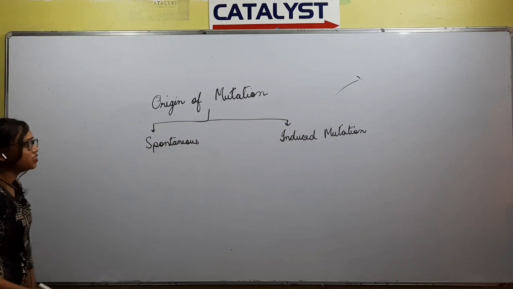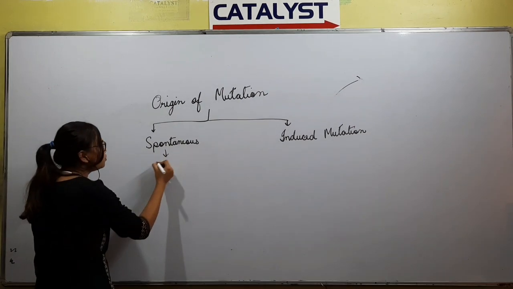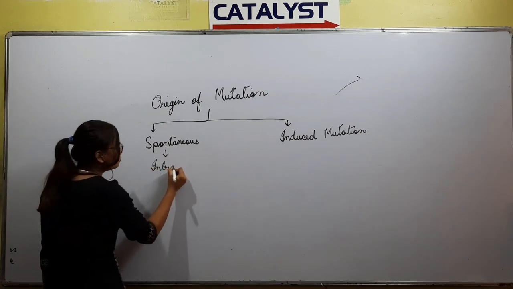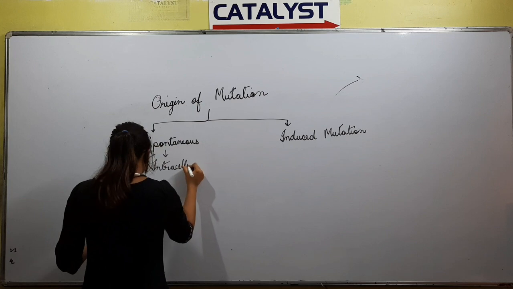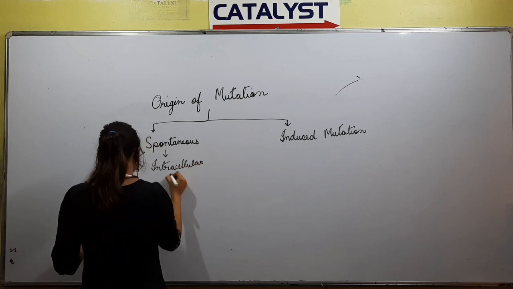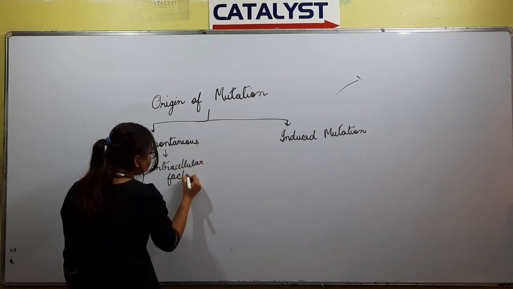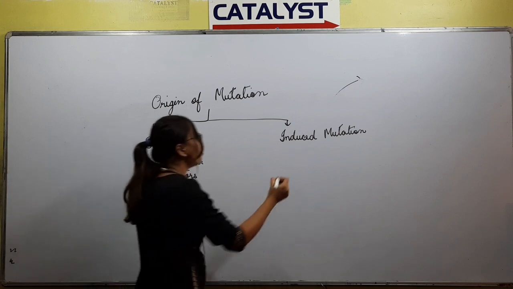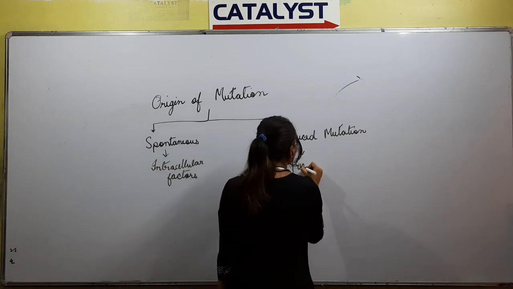Spontaneous mutation can occur due to intracellular factors, whereas induced mutation occurs due to environmental factors.